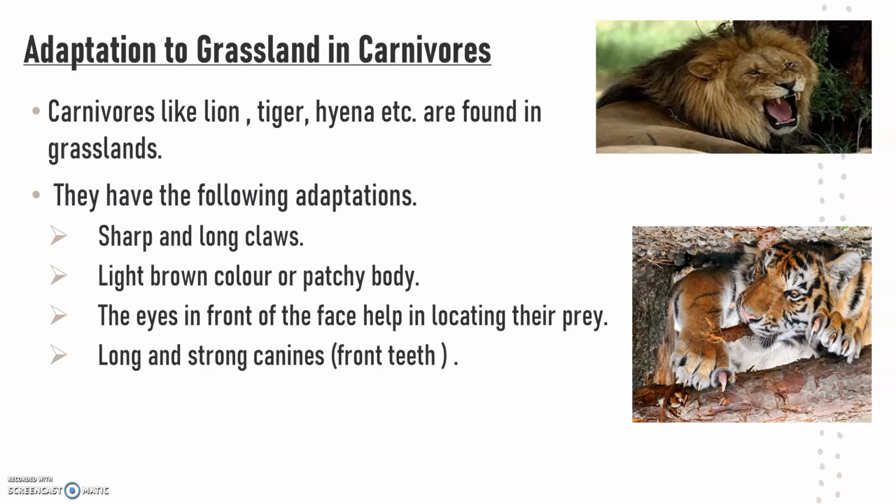This helps them to hide in dry grass. The eyes in the front of the face help in locating their prey. Long and strong canines help them in tearing the body of their prey. Understood, children? These are the adaptations of carnivores in grasslands.